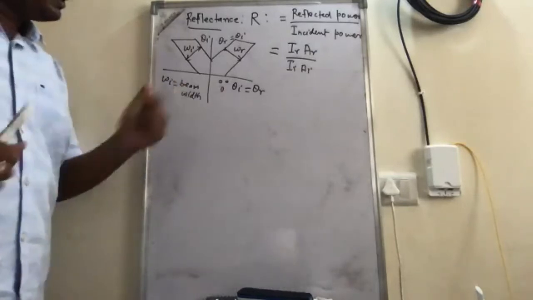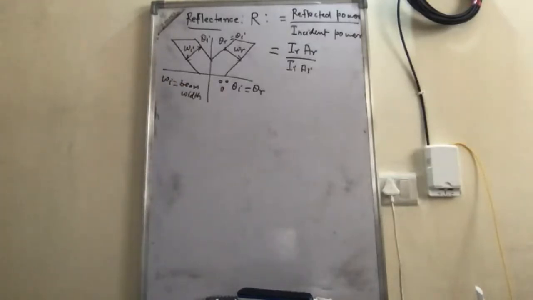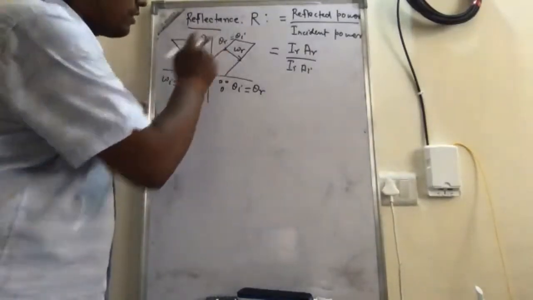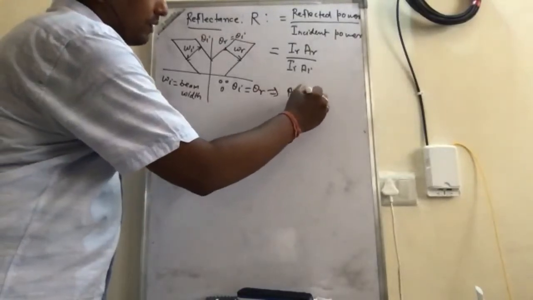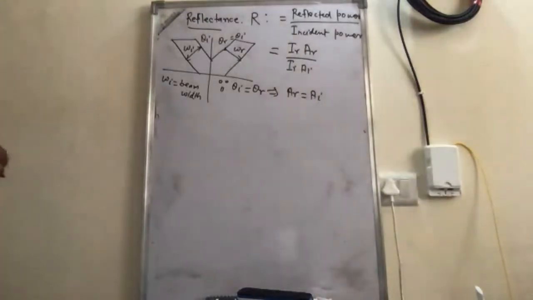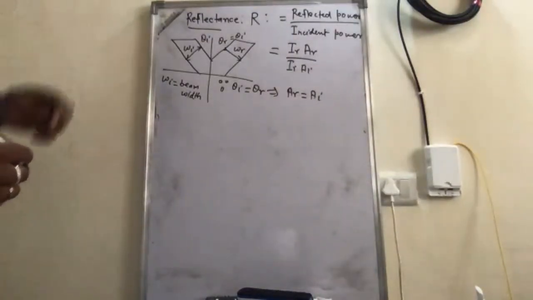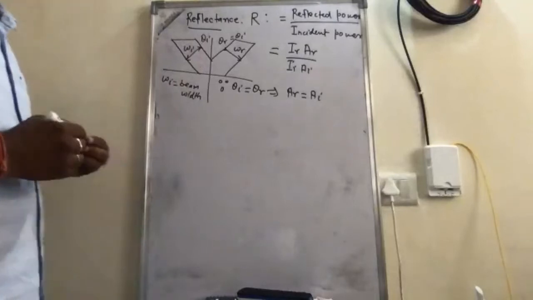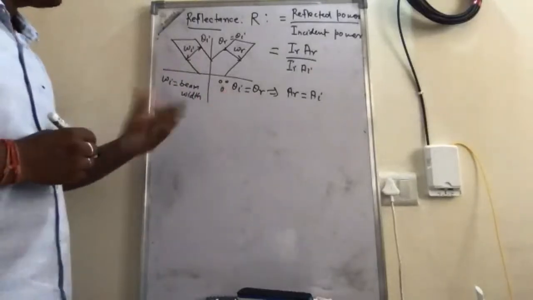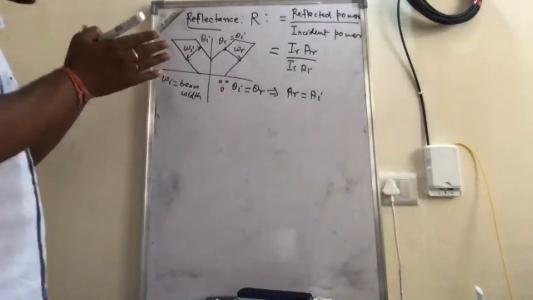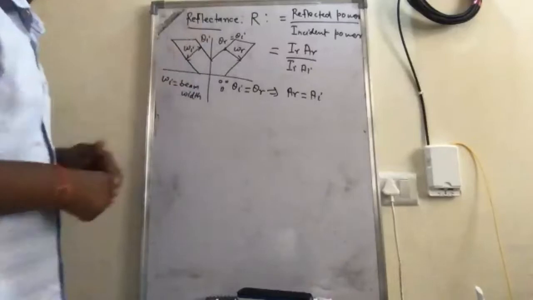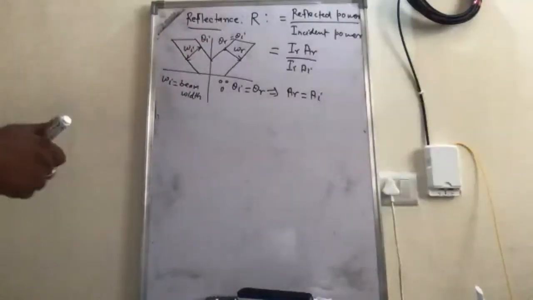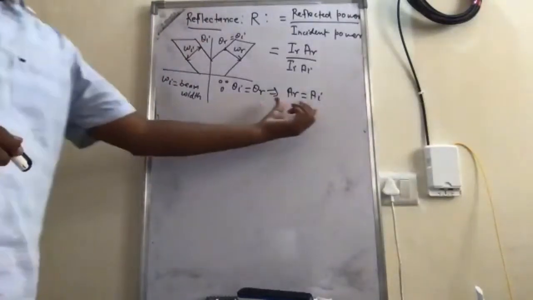So here we see that the beam area does not change on reflection. Since angle of incidence is equal to angle of reflection, that will give that area AR is equal to AI, because they are going in the same medium and at the same angle. So the area of the beam does not contract or expand. It will go with the same beam width, it will be reflected with what it was in the incident wave. So this is AR is equal to AI.